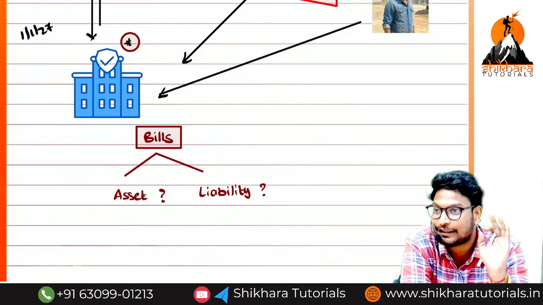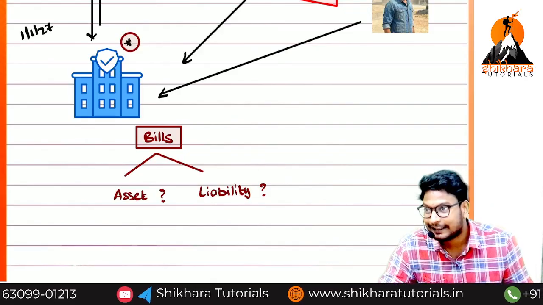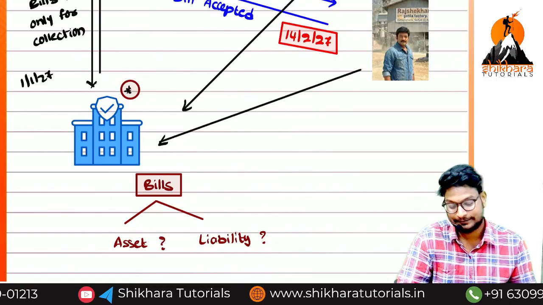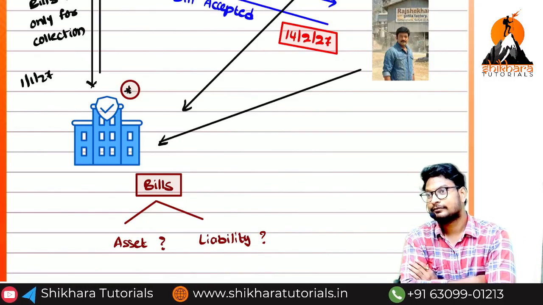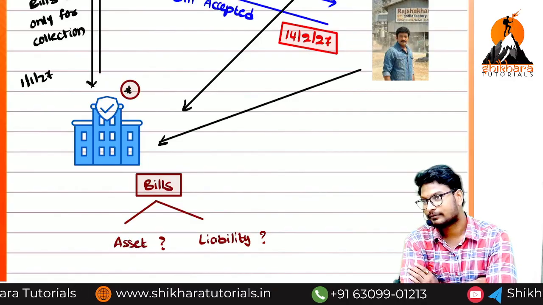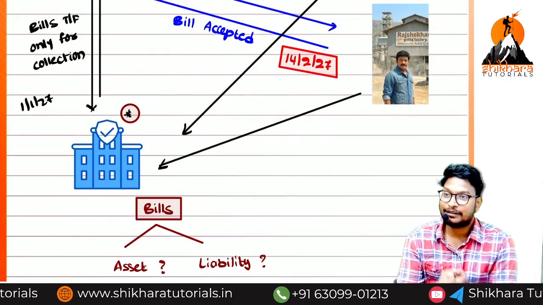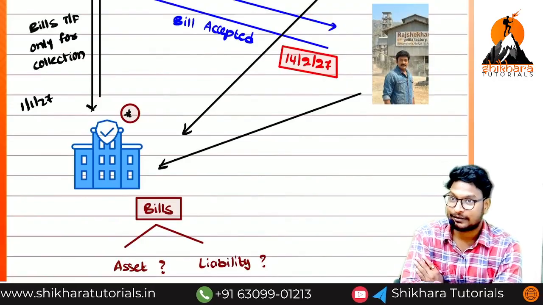That means the whole class is saying it is a liability. Why is it a liability? We have received the bill, we need to repay the drawer. That is the reason you are saying it is a liability.